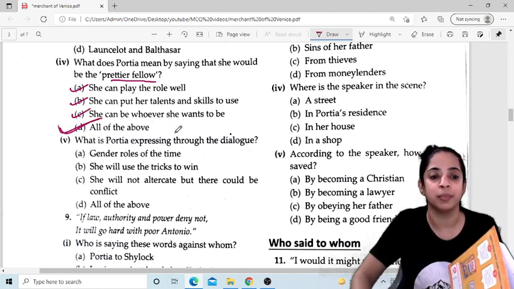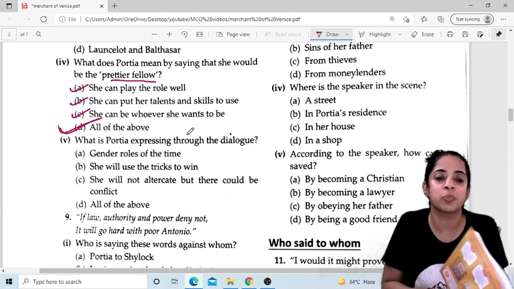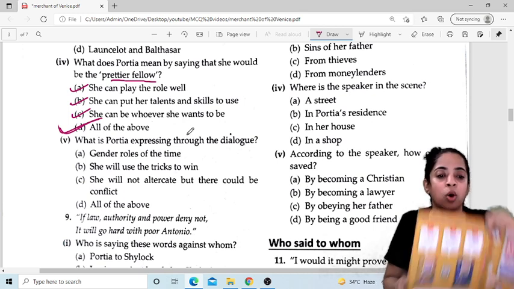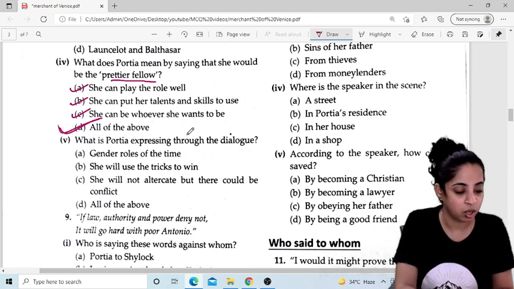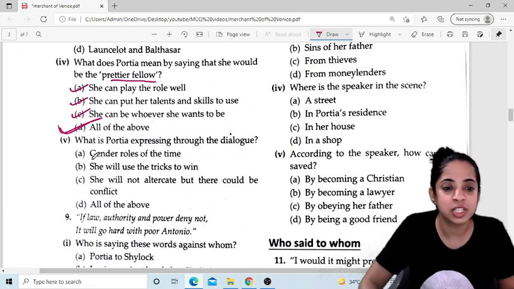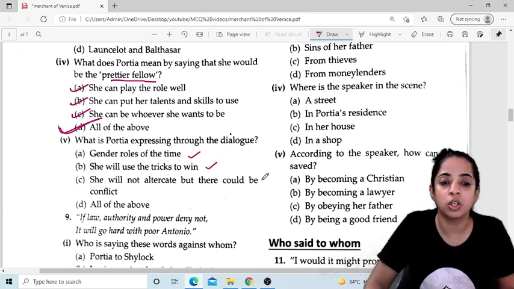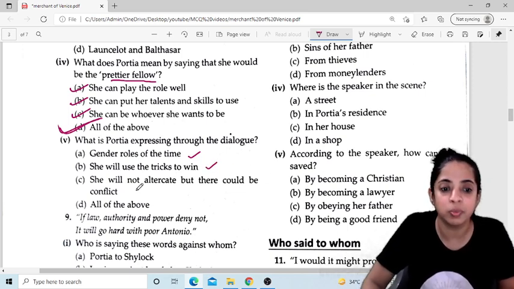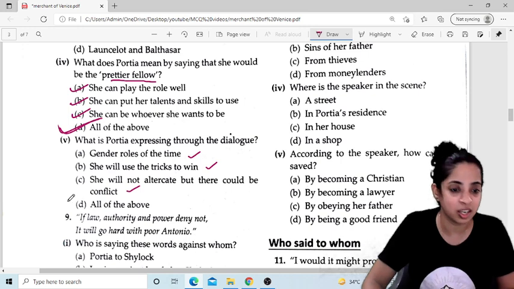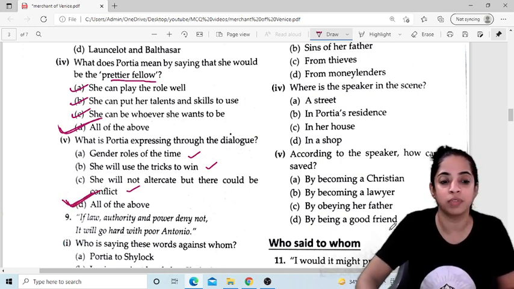That is your D. Now what is Portia expressing through the dialogue? She is expressing the gender roles of the time. She will use tricks to win. She will not altercate, but there could be conflict. So the answer here also is all of the above.